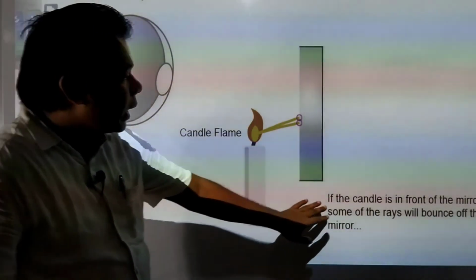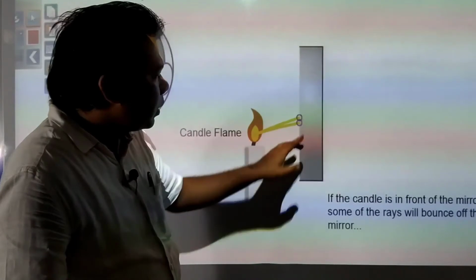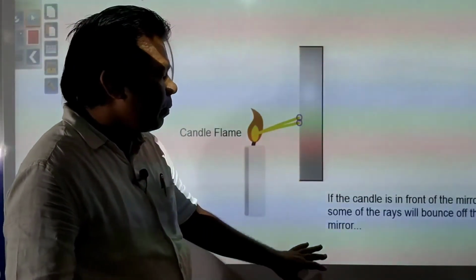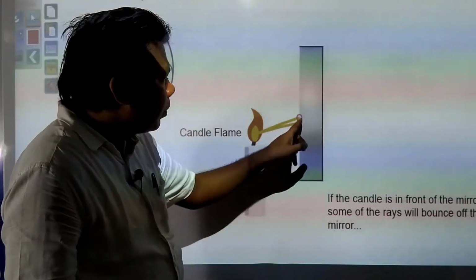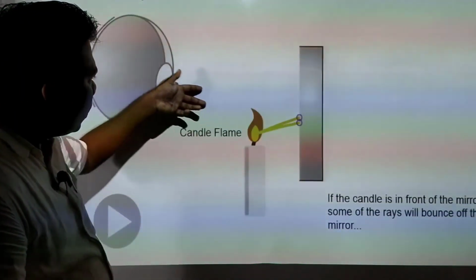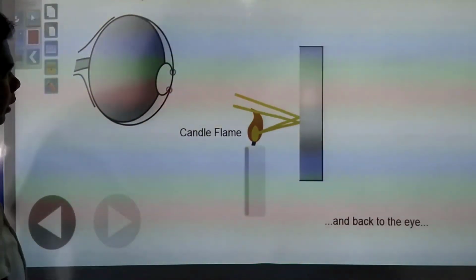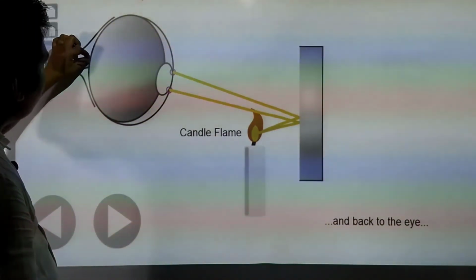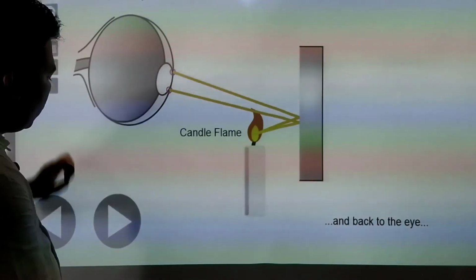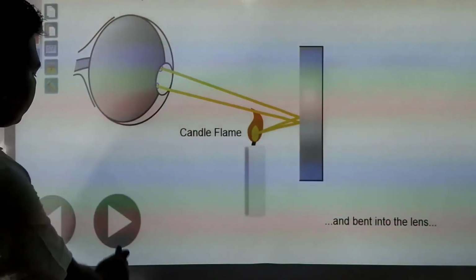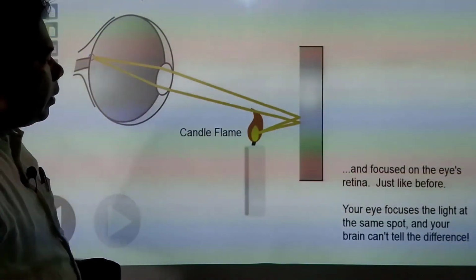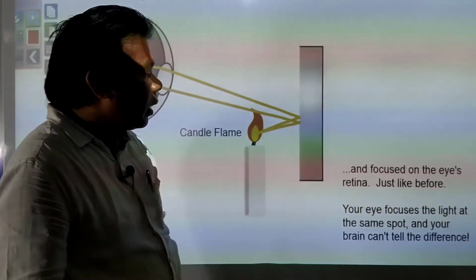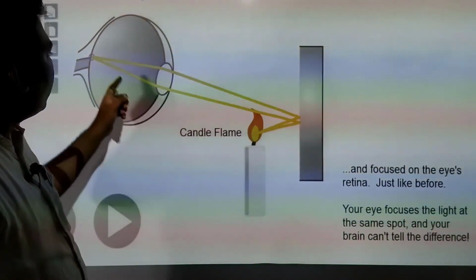And if the candle is in front of the mirror, some of the rays will bounce off the mirror, that will bounce back and will reach to our eyes. Here you see, in this way, and again this will bend and will come to the retina, and image will be formed. In this way your eyes focuses the light at the same spot, and your brain can't tell the difference.